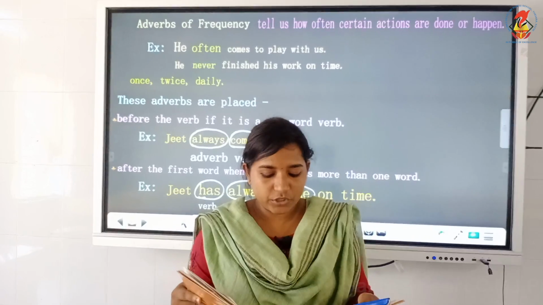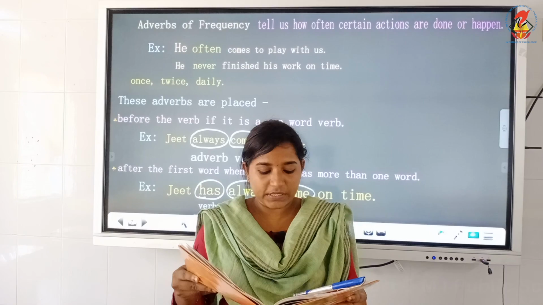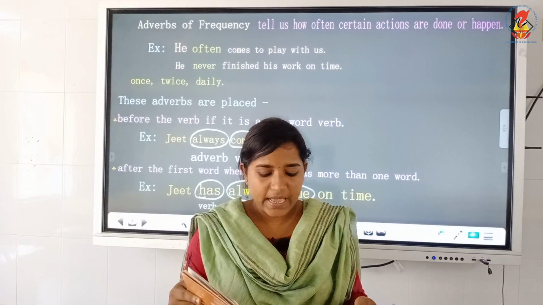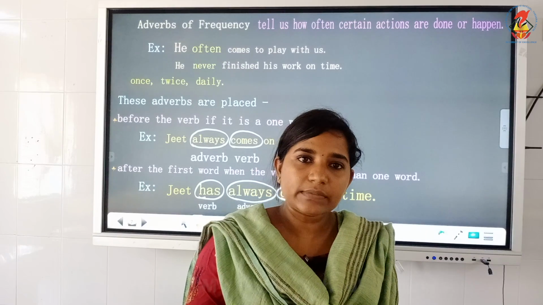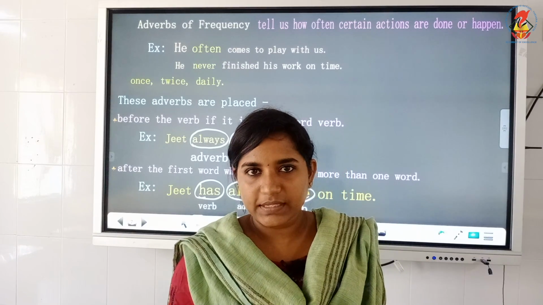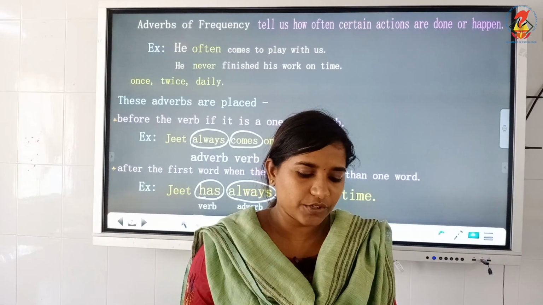Second one, we go to their house sometimes. There go is the verb, so please underline that. And how often do they go? They go sometimes. Sometimes is the adverb of frequency. So, please do the rest of the questions.